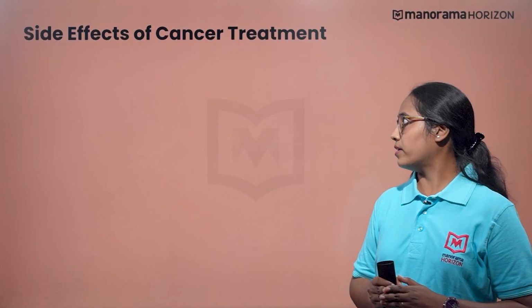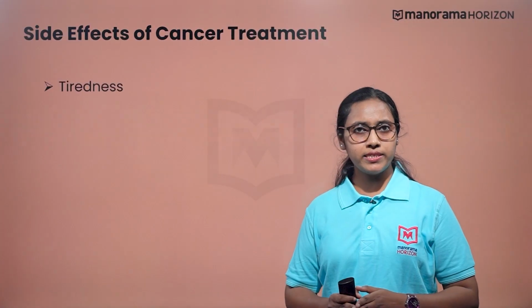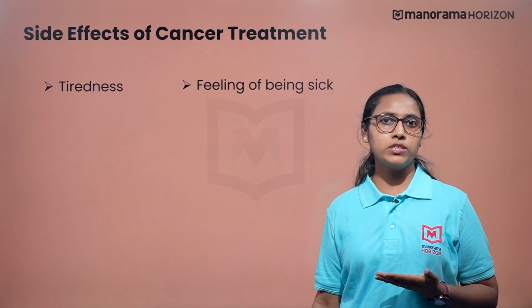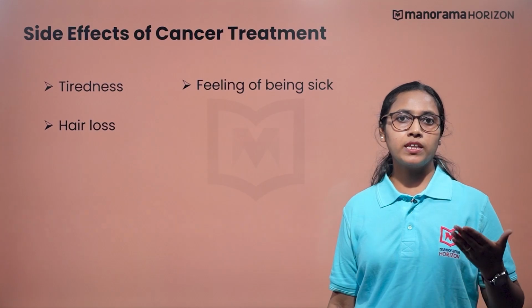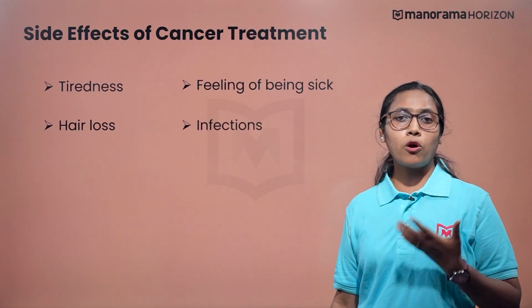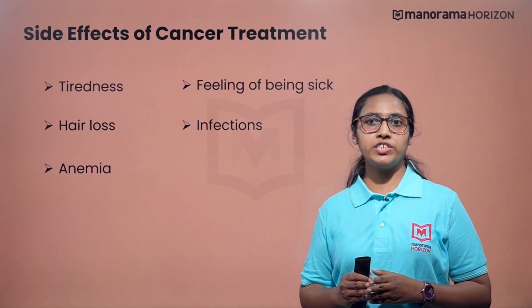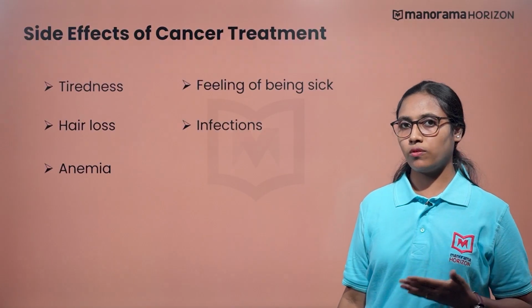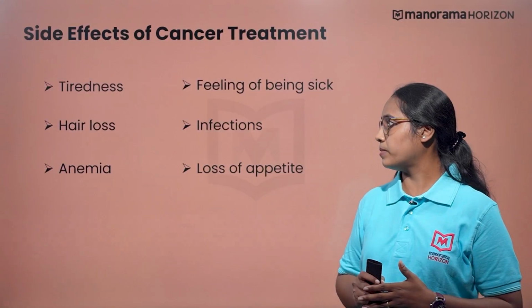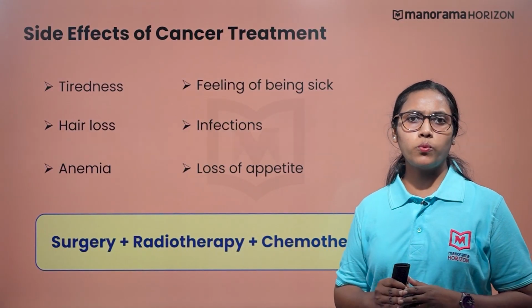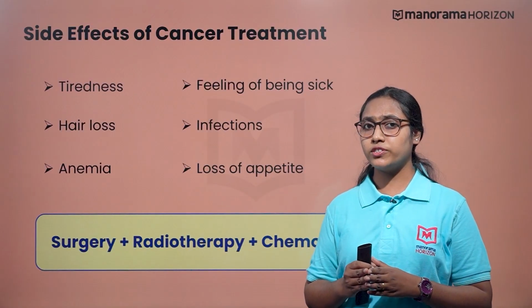Some of them are tiredness, feeling of being sick, hair loss, infections, anemia, loss of appetite, etc. Most cancers are treated by a combination of surgery and chemotherapy. Have you ever wondered why doctors prescribe alpha interferons?